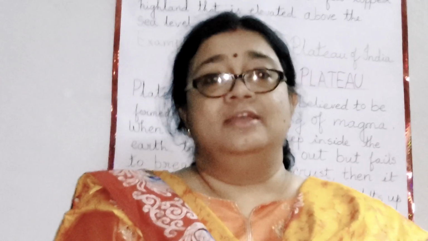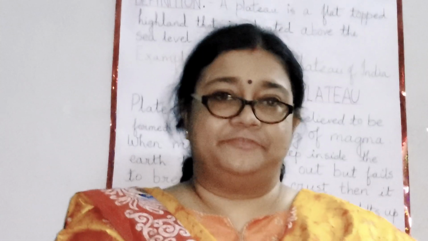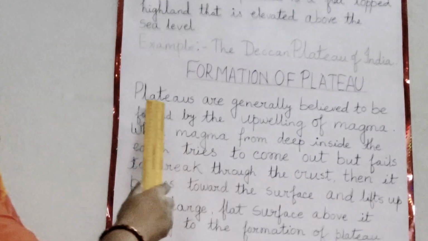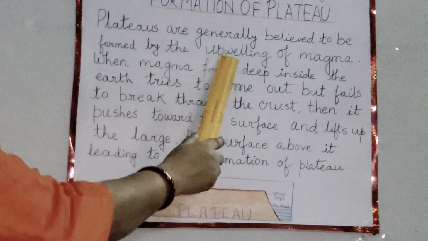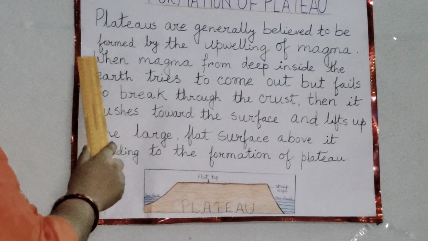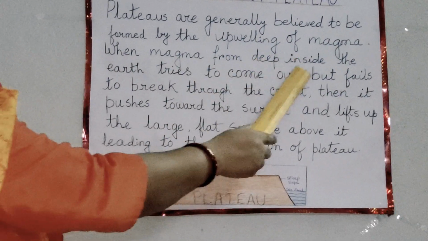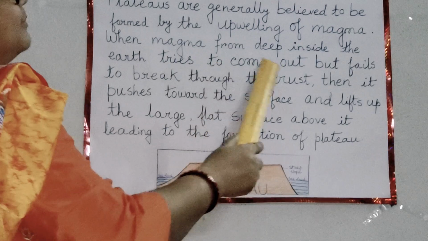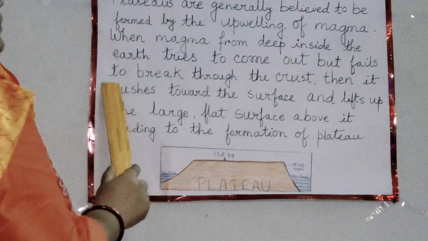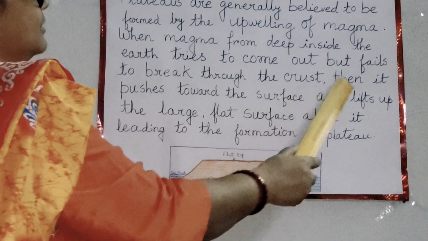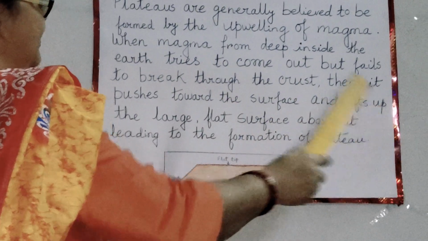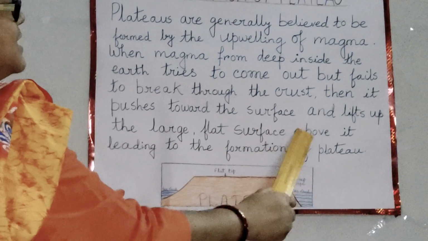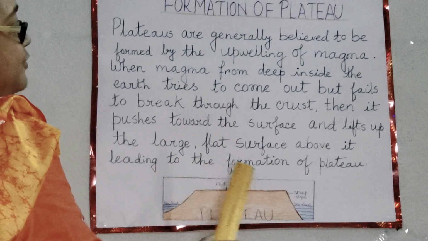Now let us see the formation of plateau. How were plateaus formed on the Earth's surface? Plateaus are generally believed to be formed by the upwelling of magma, when magma from deep inside the earth tries to come out but fails to break through the crust. Then it pushes toward the surface and lifts up the large flat surface above it, leading to the formation of